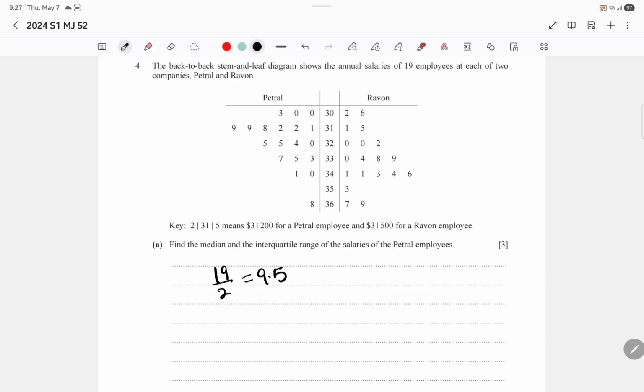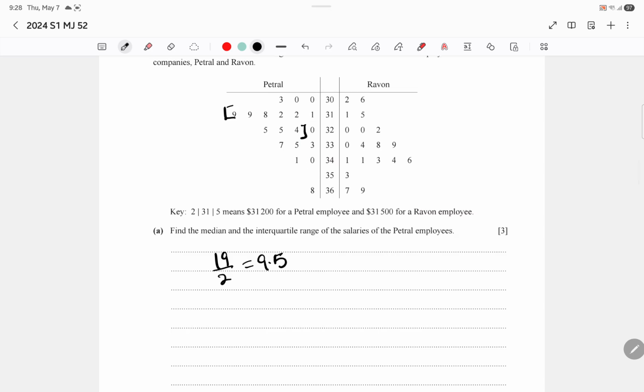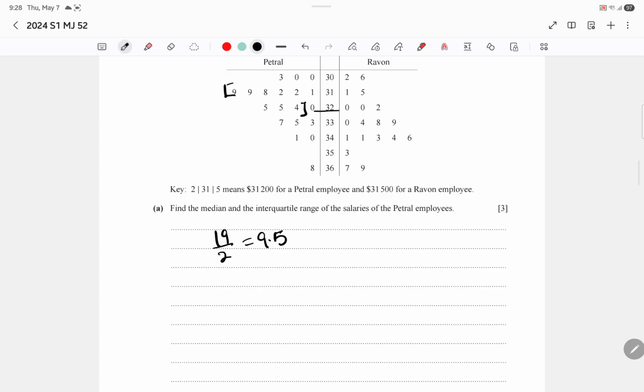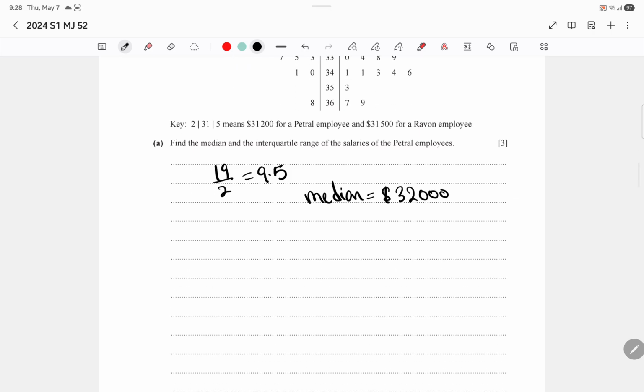Okay, so what is the median going to be? If we take this value as the median, does that work? 1 2 3 4 5 6 7 8 9, and 1 2 3 4 5 6 7 8 9. Okay, yeah, so the median is basically this, because over here it's 9 values, over here it's 9 values. So the median is going to be 320, so $32,000, right? Now I have to find the IQR.